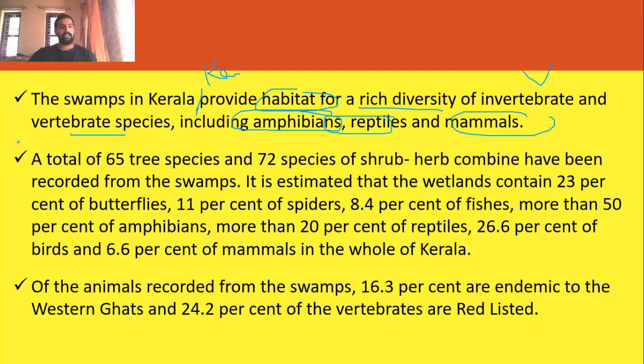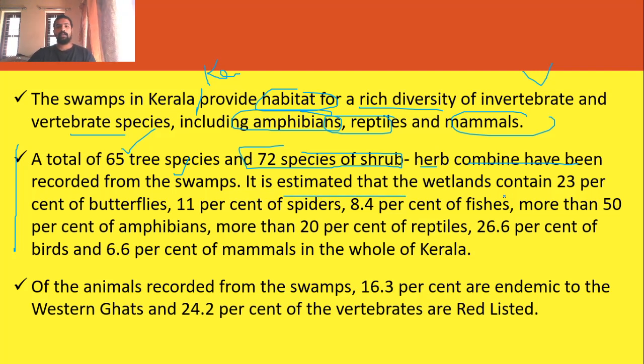This is a brief list given in The Hindu newspaper about one year back. A total of 65 tree species and 72 species of shrubs and herbs combined have been recorded in this swamp. So you have the factual information related to that.